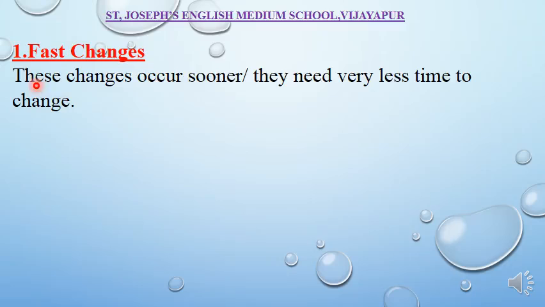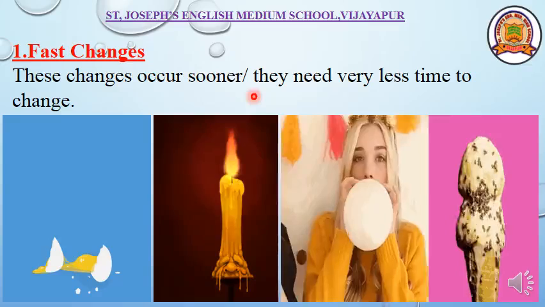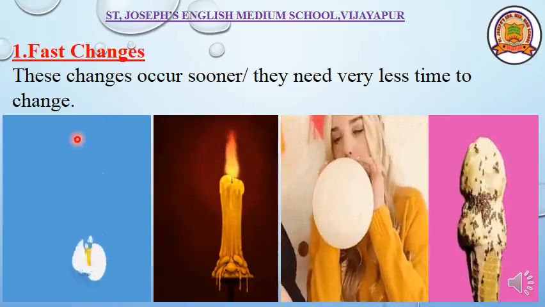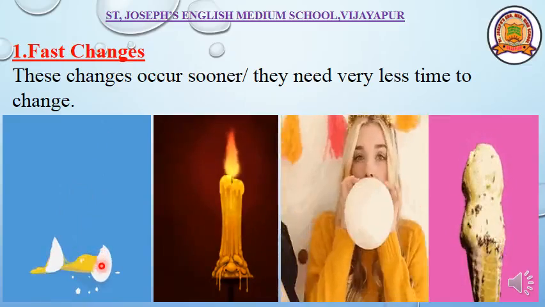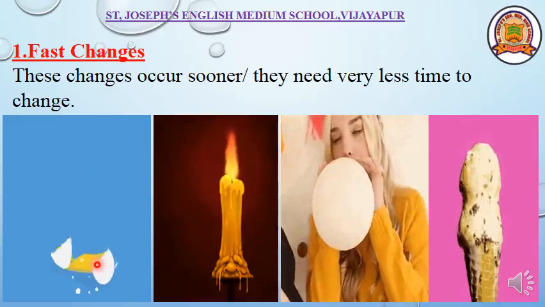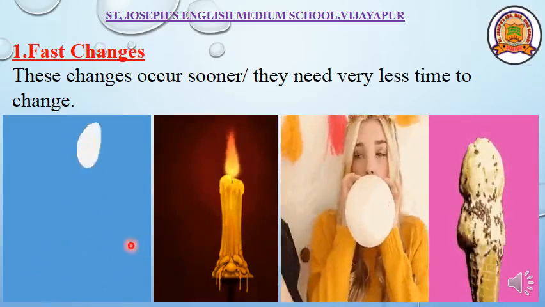Fast changes means these changes occur sooner. They need very little time to change. Let us see the examples. An egg falls from a height and it breaks into 2 pieces. Egg yolk comes out. This is a change, right? Yes. It takes a fraction of a second.